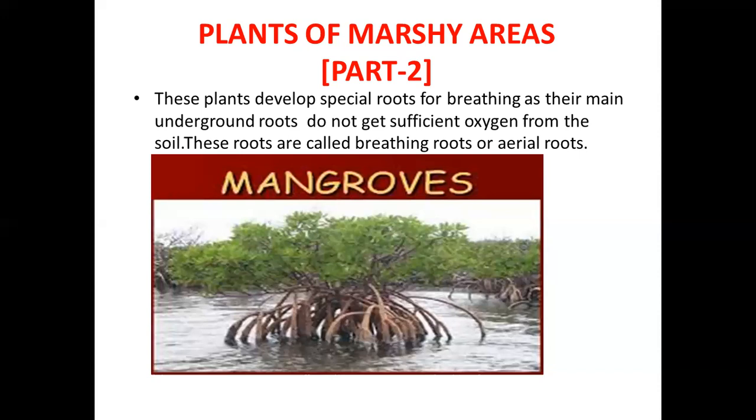So, some portions of the roots come out of the soil above the water level and take oxygen from the air. The roots come out of the soil for breathing purpose, so they are called breathing roots and they are also called aerial roots.